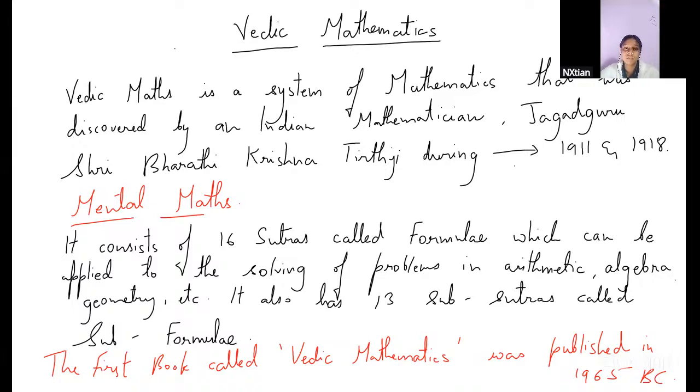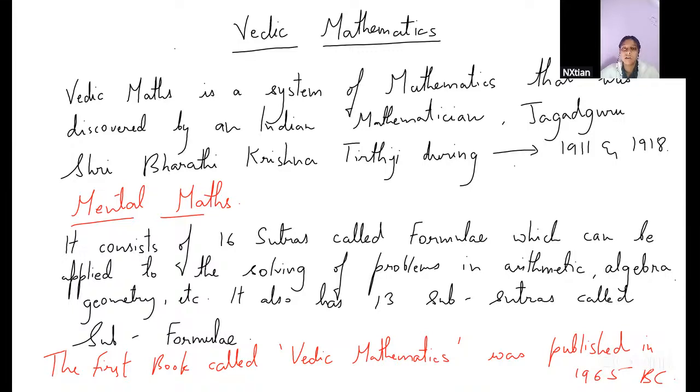Wait, if he discovered it in 1911 to 1918, how did he publish it in 1965 BC? Isn't BC backwards? I think he wrote it in 1911 and 1918 AD.